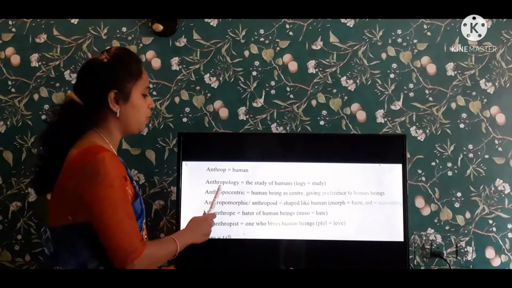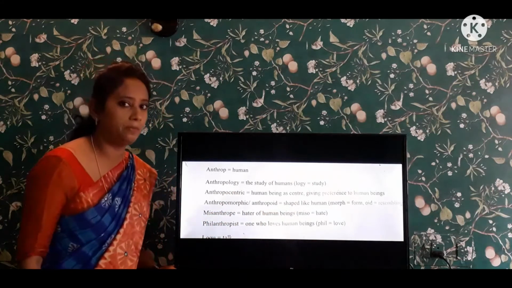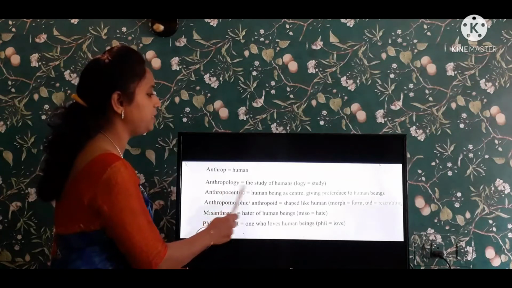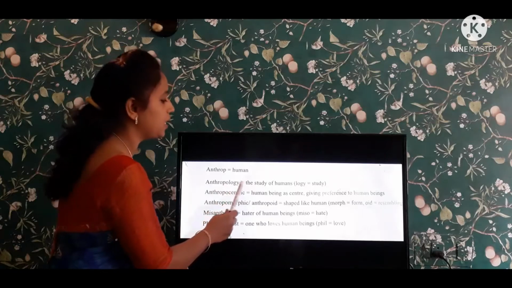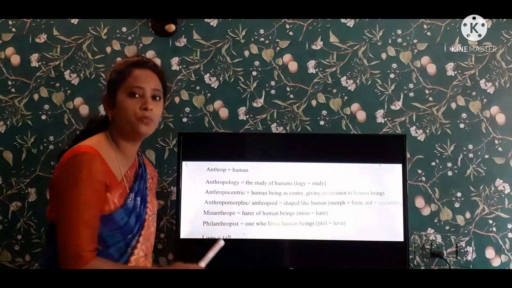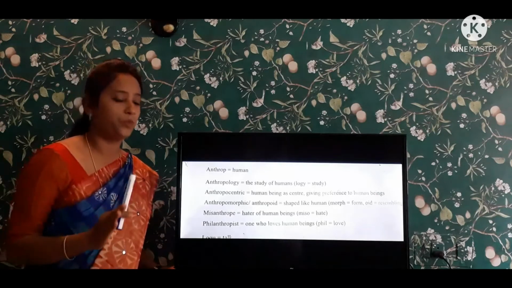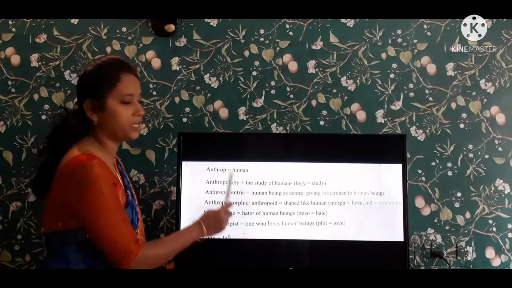And logy means study. See, anthrop means human, logy means study. So the meaning of anthropology is the study of humans. The study of humans is known as anthropology. Coming to the next one, anthropocentric.